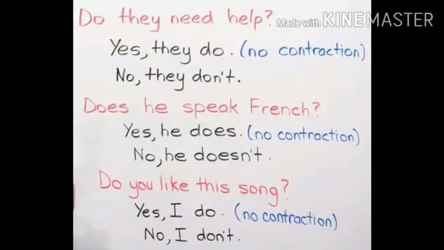Now see here, if we go for the questions, do they need help? If we want to answer it in simple present, yes, they do. Negatively, no, they don't. Okay, now does he speak French? So if you observe, does he speak? Means in question we won't get he speaks, we get only he speak and does for he. With I, we, you, they, we write do in the question. With he, she, it and some other names with boys and girls we use does. And no plural form for the verb.